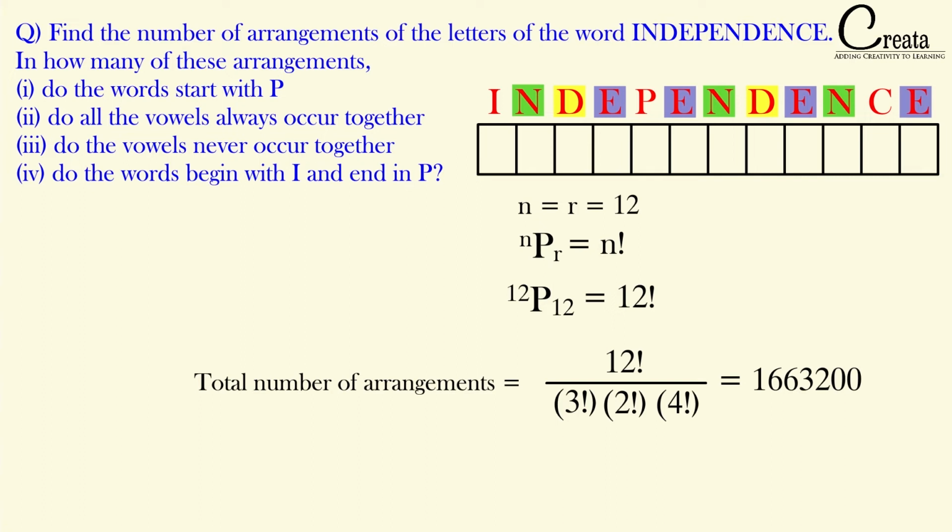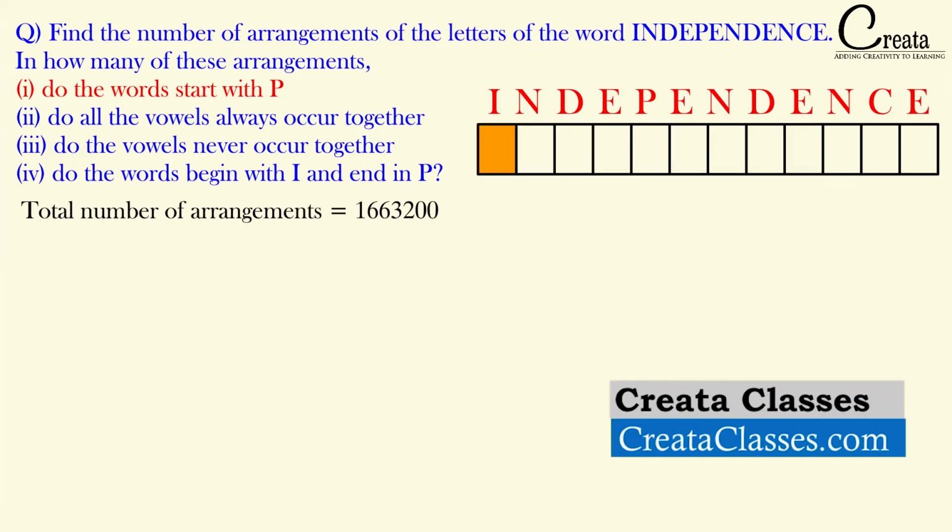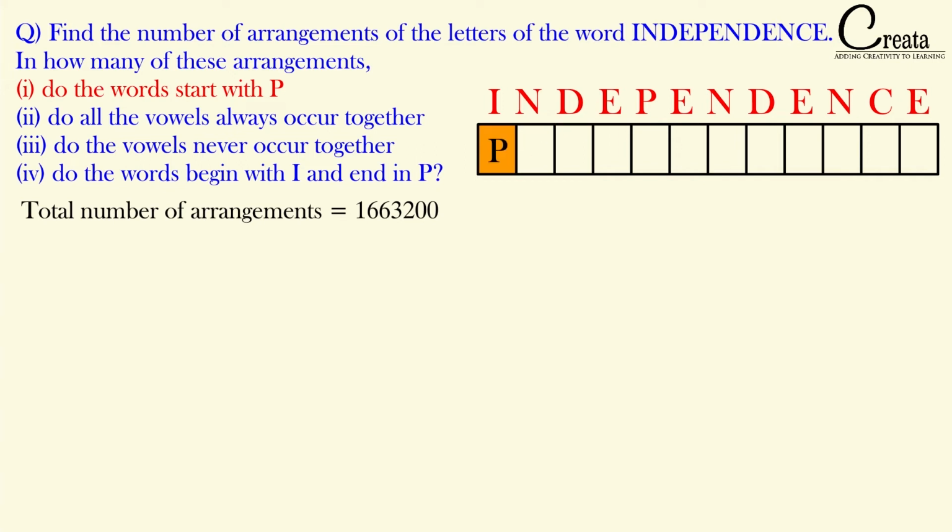Got it? Now let's see the various conditions given in the question and how to tackle them. The first condition: does the word start with P? We have 12 slots and the first slot should be P. If the first slot has been booked by P, we are left with 11 slots and 11 letters.